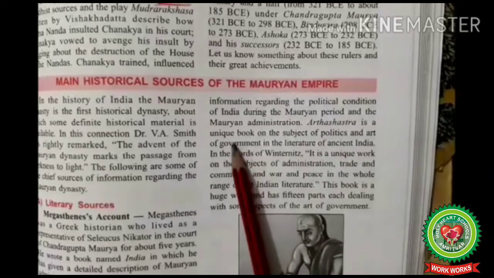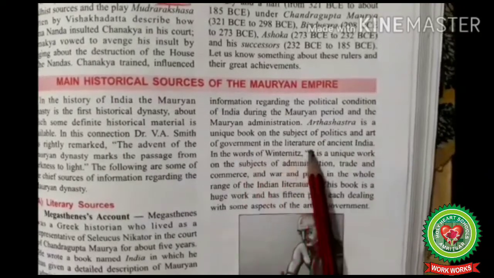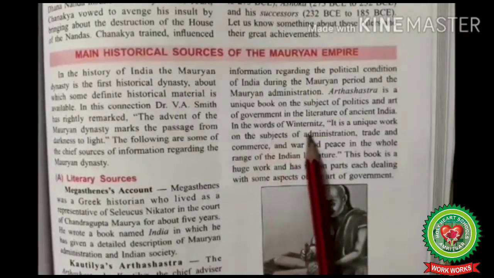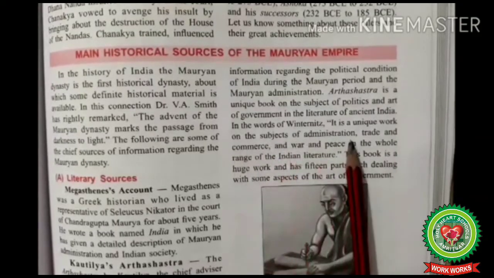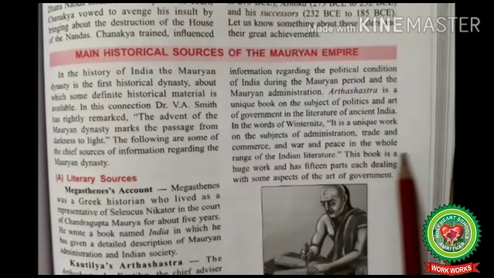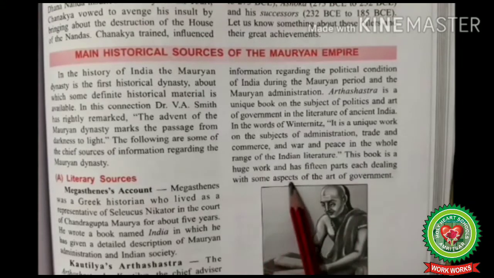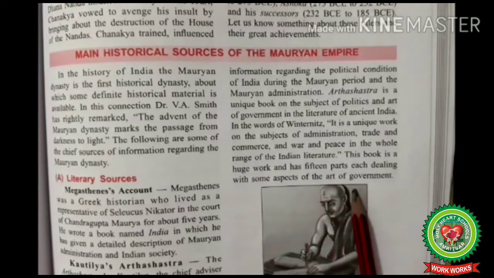Arthashastra is a unique book on the subject of politics and the art of government in the literature of ancient India. In the words of Winternitz, it is a unique work on the subjects of administration, trade and commerce, and war and peace in the whole range of Indian literature. This book is a huge work and has 15 parts, each dealing with some aspects of the art of government.